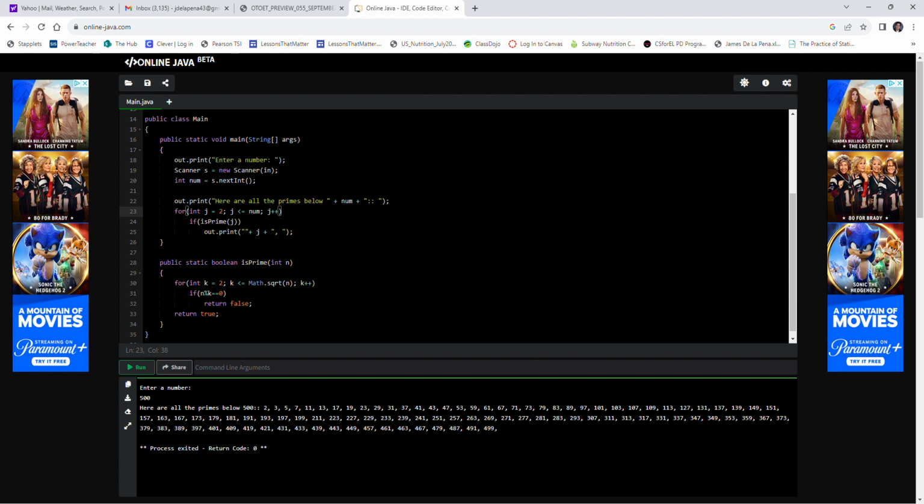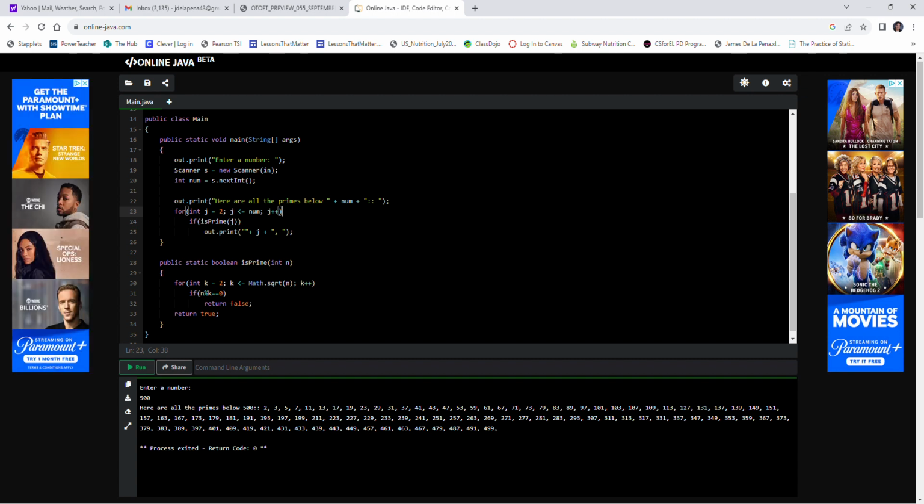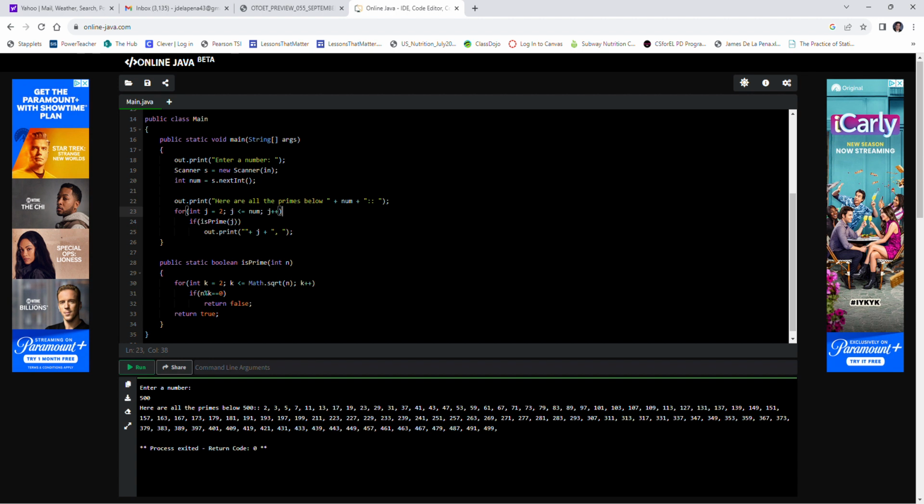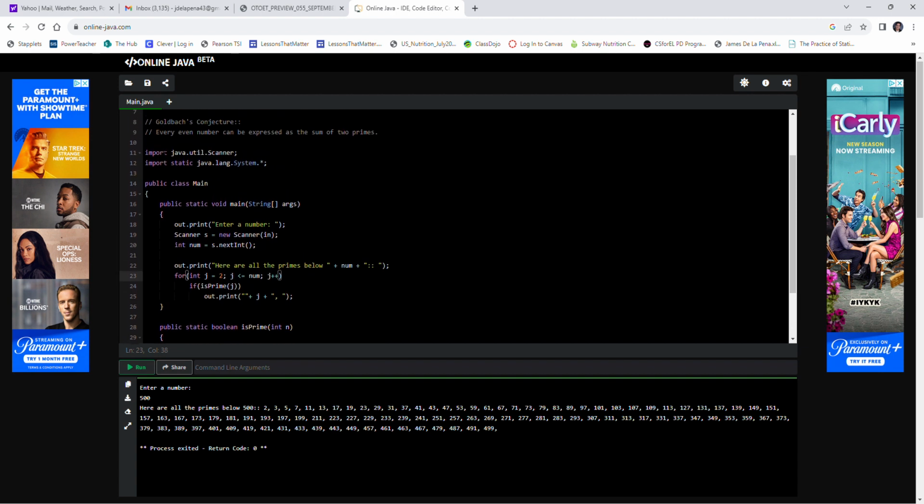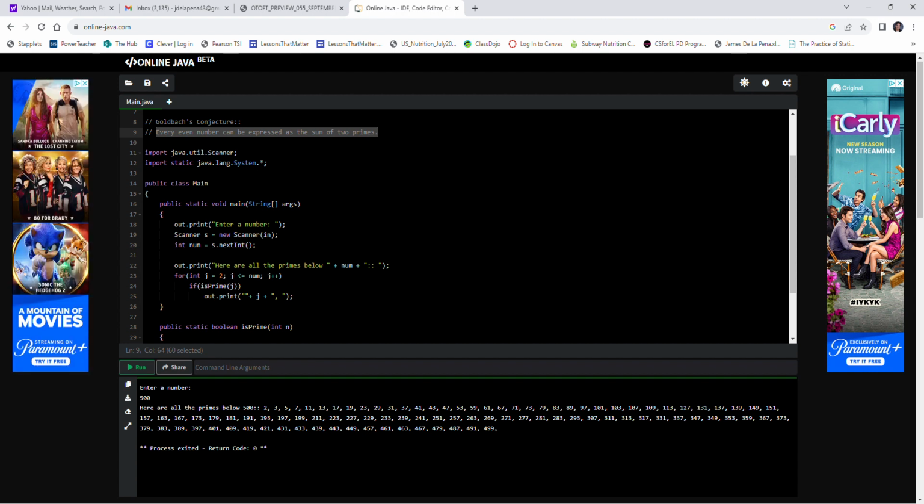Okay, so what are we going to do? Let's look at adding up prime numbers, tracking their sums, and then seeing what they look like and whether we can generate every even number by just adding up primes. Now, I want to note that's not the same thing as what Goldbach says, because what Goldbach says is every even number can be expressed as the sum of two primes. It does not say that every time you add two primes, you get an even number. Think about that for a second. It's a logical fallacy of implying the converse if you think about it in that way.